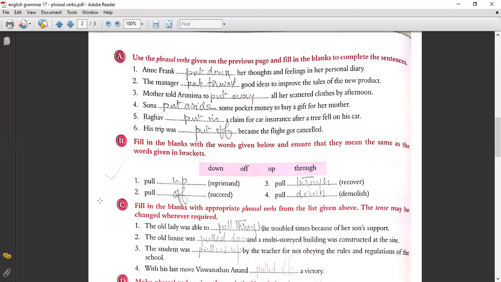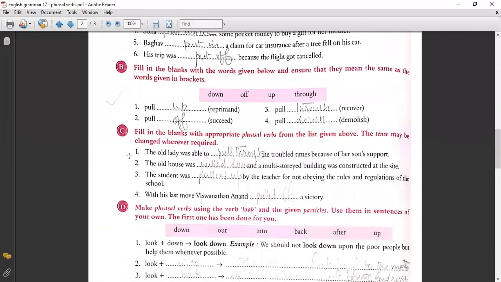So the first one is pull up. That is reprimand. Second one is pull off. That is succeed. Third, pull through. That is recover. And pull down. That is demolish. So first one up, second off, third through, fourth down.